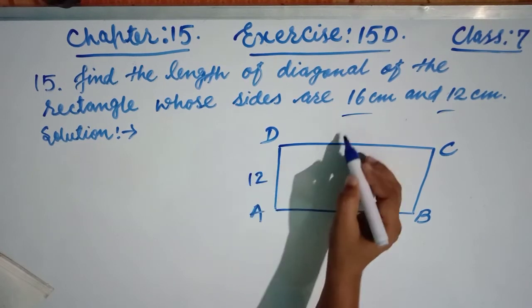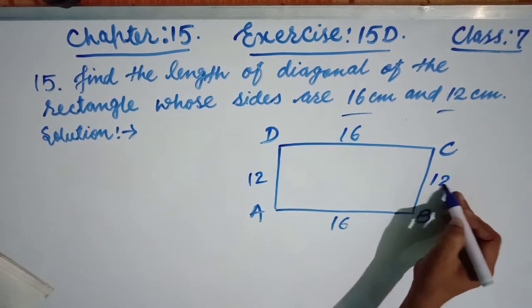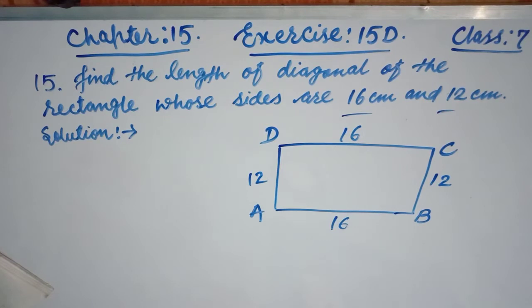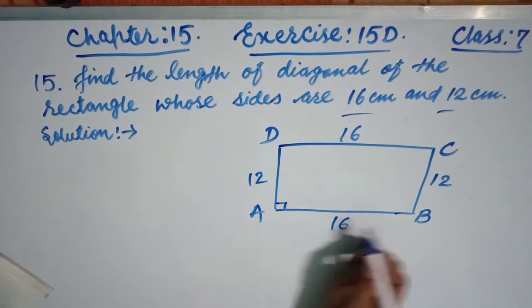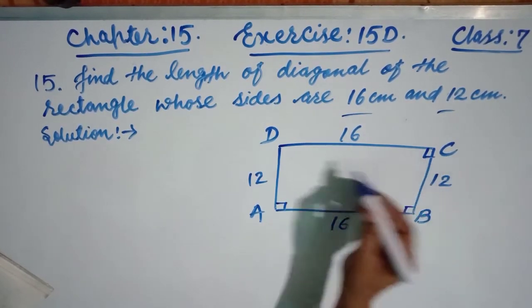So this is also 16, this is also 12. Opposite sides of a rectangle are equal, and each interior angle is a right angle.